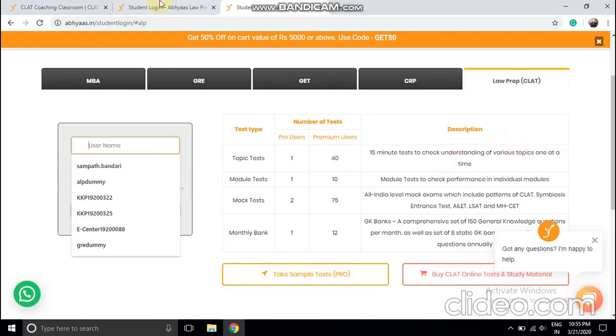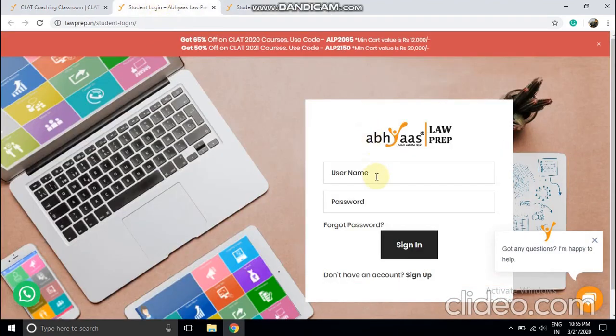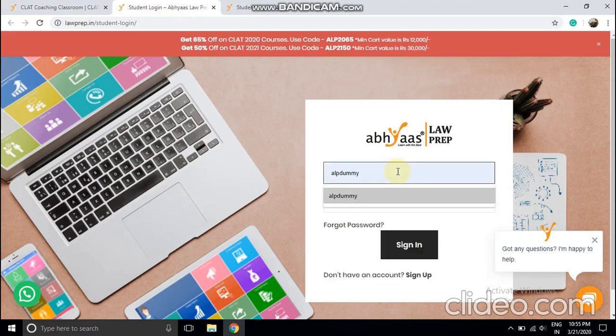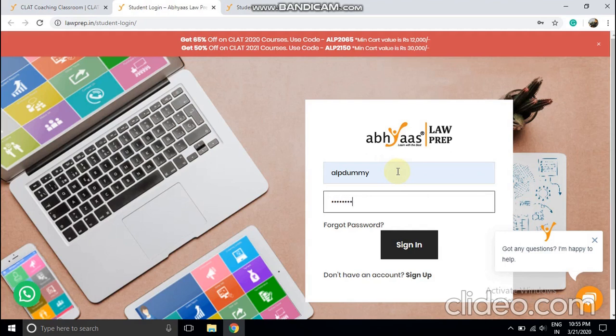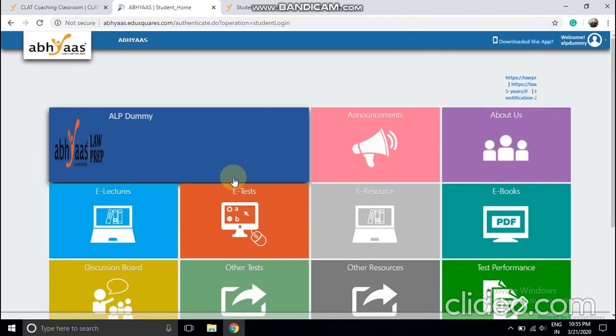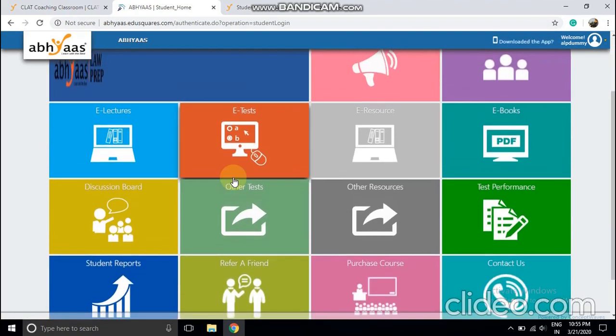You enter your email ID and password, which you already got at the time of your enrollment. Here I'm entering my login credentials. This will be the login portal homepage of your student portal.